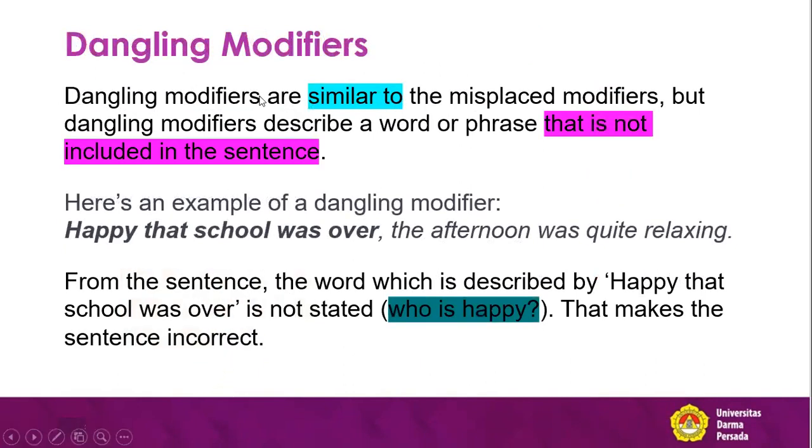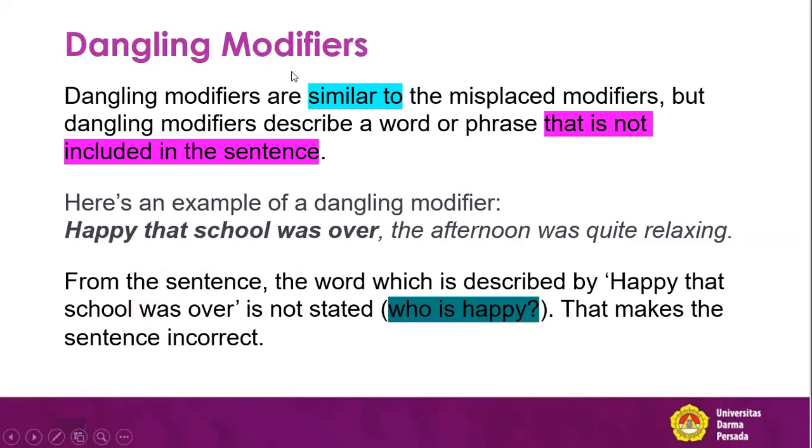We are talking about dangling modifiers. Dangling modifiers are actually similar to the misplaced modifiers. So I repeat again, dangling modifiers are actually similar to misplaced modifiers, but dangling modifiers describe a word or phrase that is not included in the sentence. So in a dangling modifier, the word which is modified is not included in the sentence.